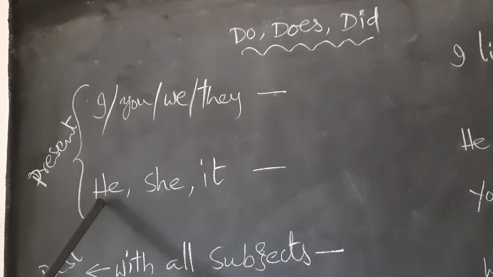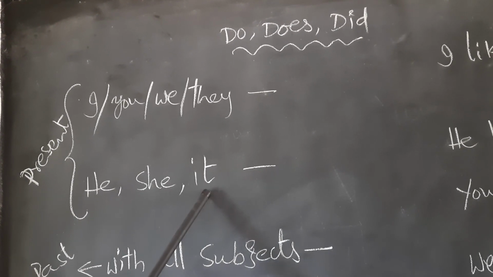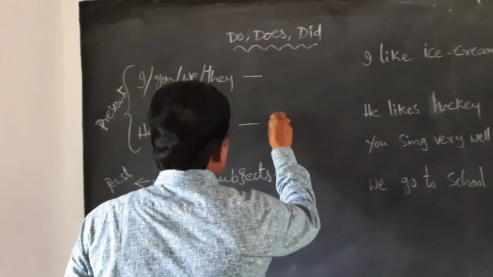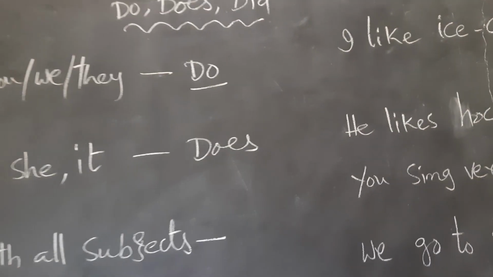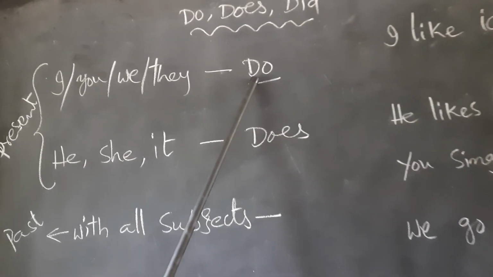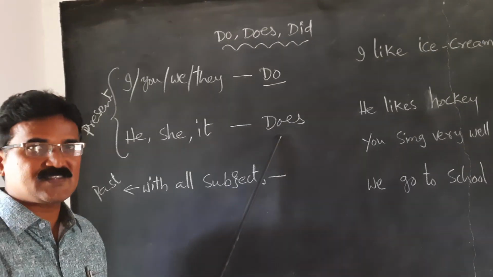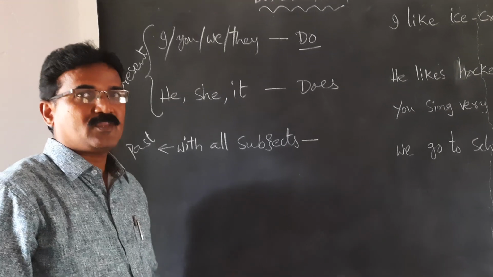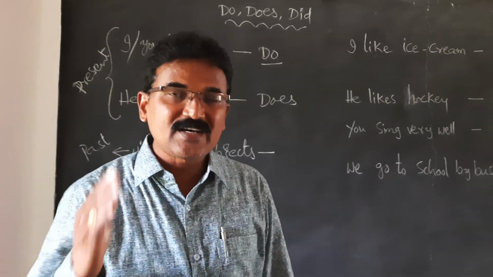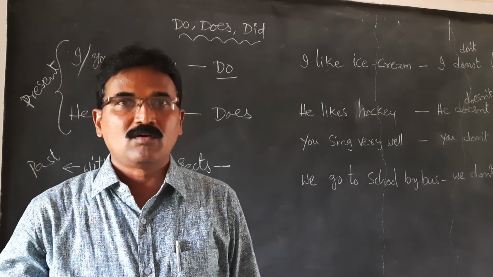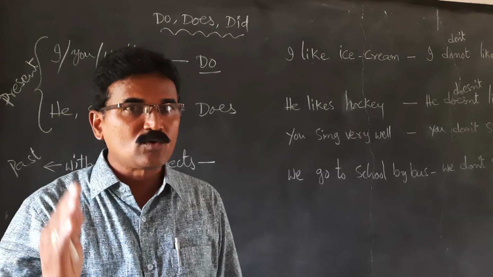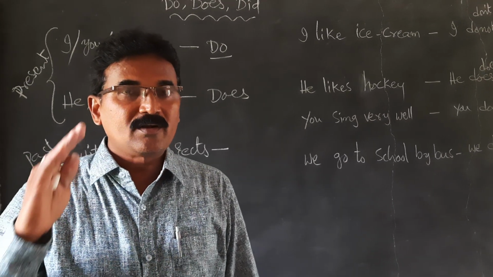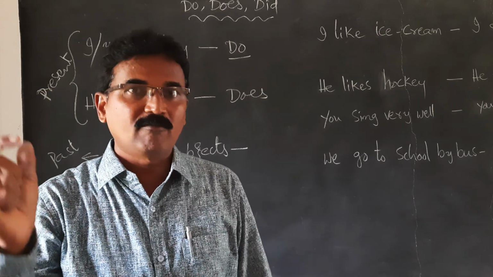When the subject is singular, he, she, it, we use does here, and for the plurals, do. We use do for plurals and does for singulars. Okay, does your father go to field daily? Does your mother cook food well?